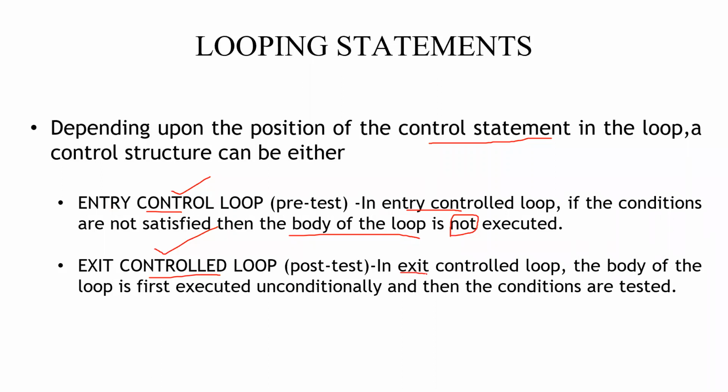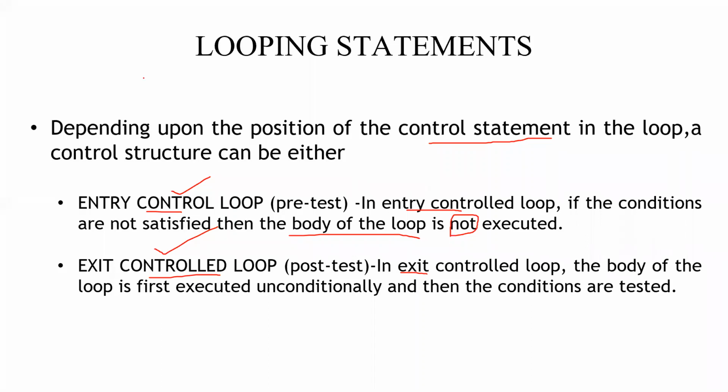But an exit control loop will be checking the condition only while exiting from the loop. This is like in malls, where they give you a token for the parking. When we are going out only, they will ask you to make the payment, right? After parking the vehicle, while moving out only you will be paying. So you will be able to exit only after making the payment, right? Exit control loops are like that. The parking fee we pay in shopping malls, after parking, when we are leaving the mall only, they will ask for your money.